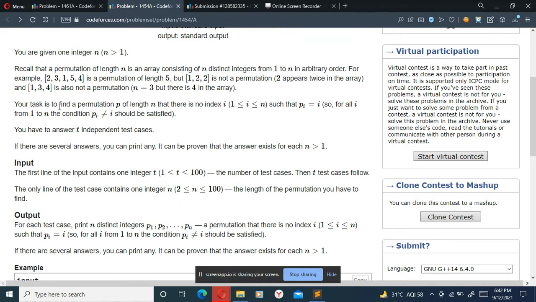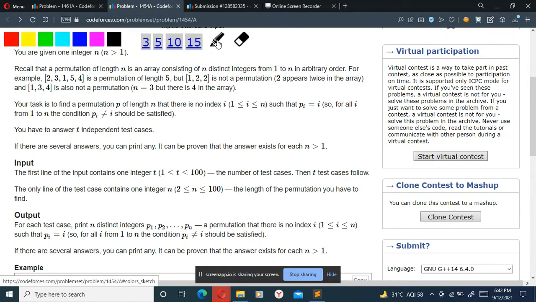So what is the question asking here? We need to find a permutation p of length n such that there is no index i where p of i is equal to i. So let's say n is equal to 3. I'm taking that example only, and let's say these are my indexes, 1-based: 1 2 3. So I have to create an array which has all the elements from 1 to 3 inclusive, and the index should not match the ith current value there.